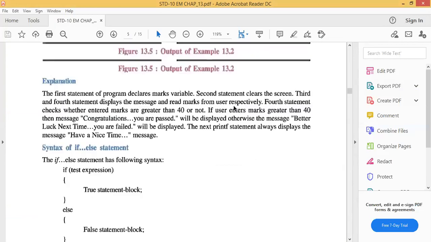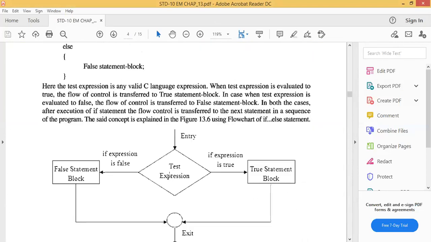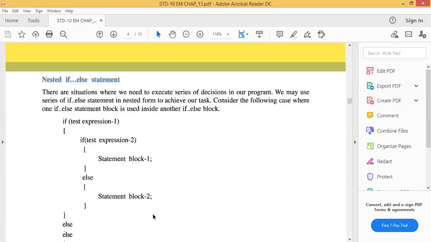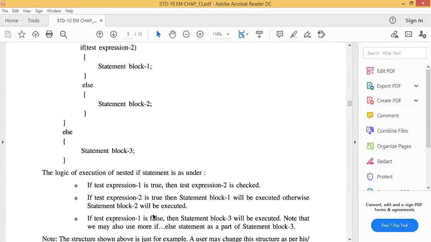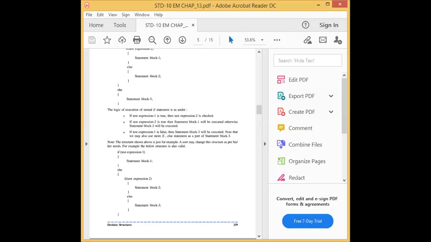If marks is greater than 35, simple if statement. We can enter data, test condition. If marks is greater than 35, if the expression is true, what we want to show. If the expression is false, what we want to show. Same way, today I am going to explain Code::Blocks coding. So we will continue here.